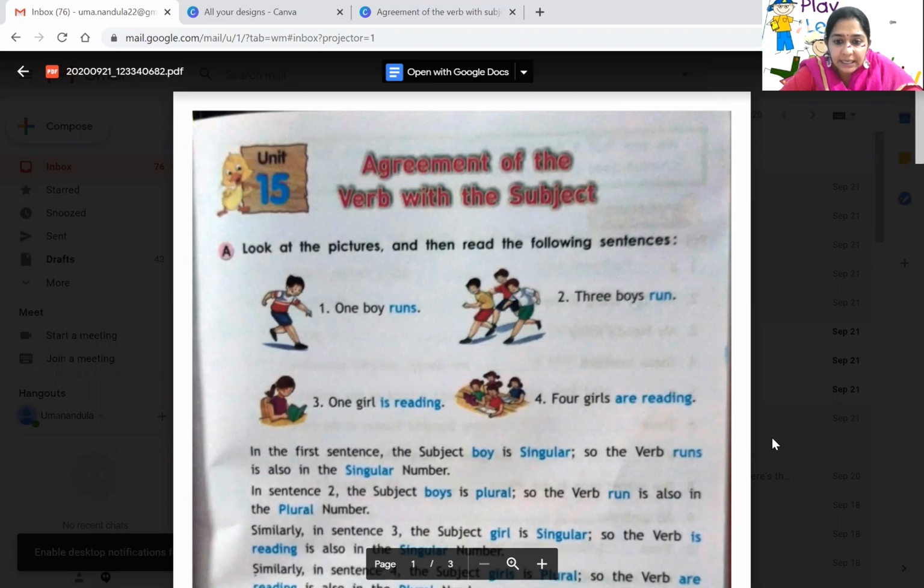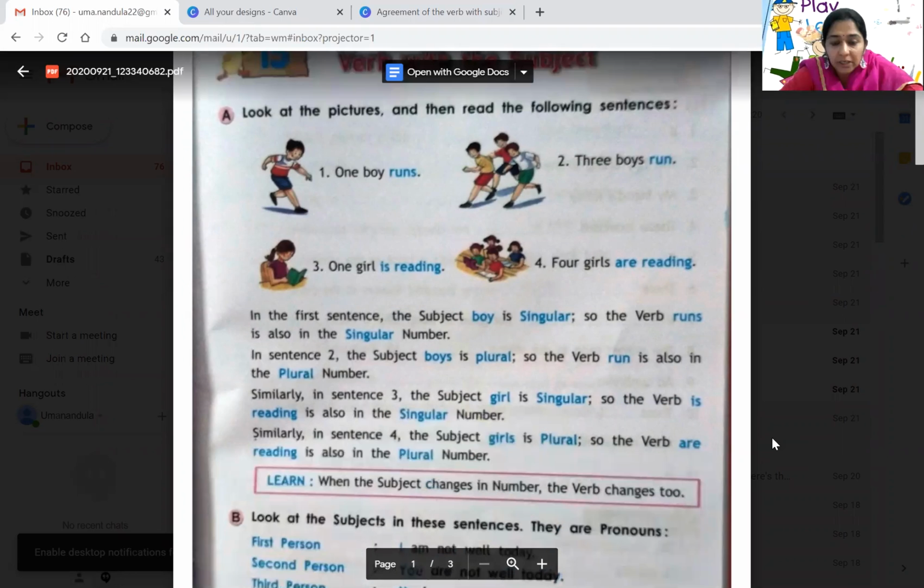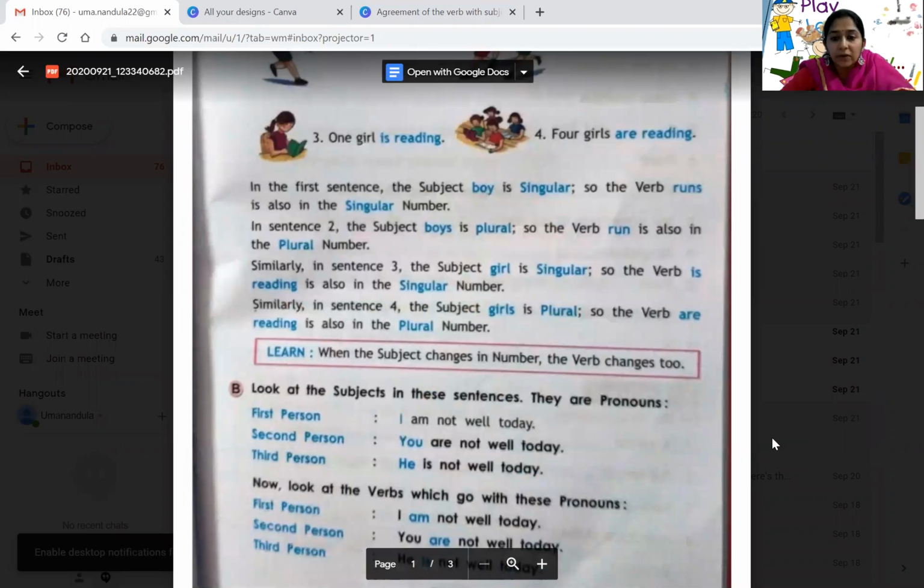One girl is reading, four girls are reading. So according to the subject, the verb is changing. In the first sentence, the subject boy is singular, so the verb runs is also singular in number. In sentence 2, the subject boys is plural. So the verb run is also in the plural number.